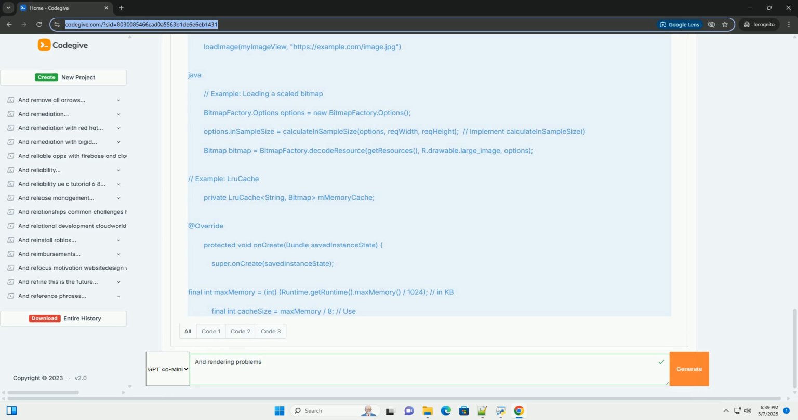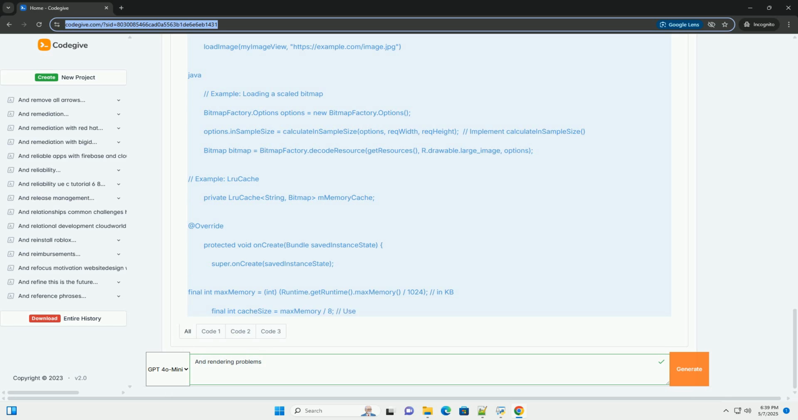Solution. Load bitmaps at the correct size. Use BitmapFactory.Options.inSampleSize to scale down large bitmaps before loading them into memory. Use ARGB_8888 if transparency is required, otherwise use RGB_565. RGB_565 uses less memory. Use BitmapFactory.decodeResource or BitmapFactory.decodeStream instead of BitmapFactory.decodeFile. These methods handle memory management more efficiently.